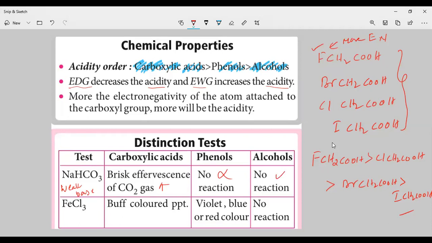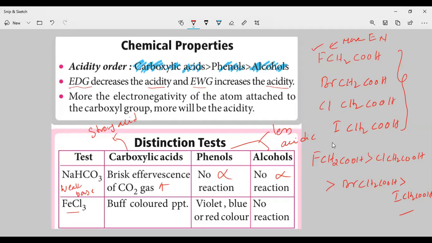But phenols and alcohols won't show this reaction, because phenols and alcohols are less acidic compared to carboxylic acid. Carboxylic acid, being a strong acid, can react with a weak base like sodium bicarbonate, and you can see the evolution of CO2 gas. Like this, we can distinguish carboxylic acid from phenols and alcohols.